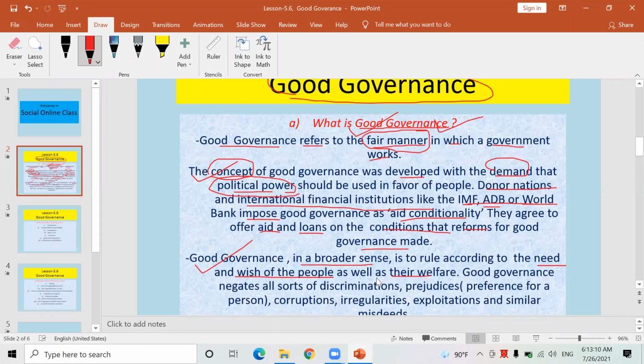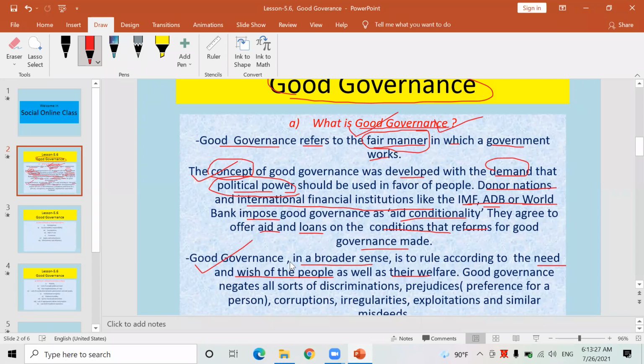What is good governance? Good governance is such a situation. Good governance in a broader sense is to rule.